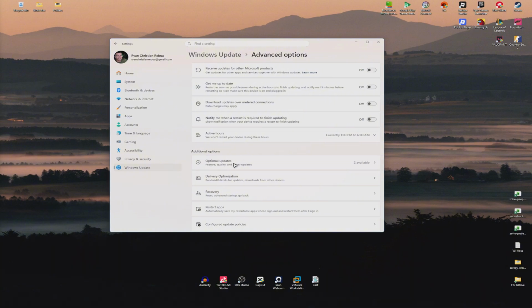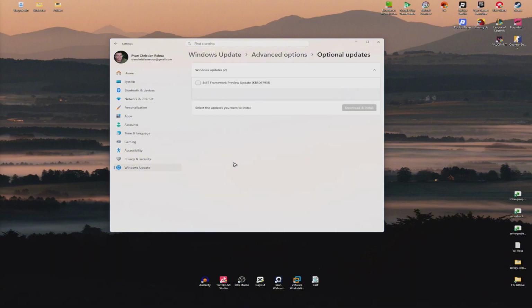Go ahead and go to advanced options right here and click on optional updates. And here you'll have a ton of updates as well. So just basically install all right here, and once done, restart your computer.